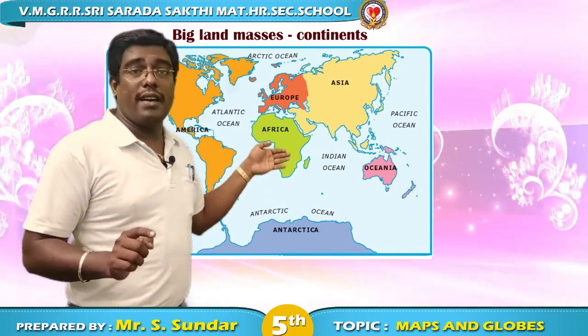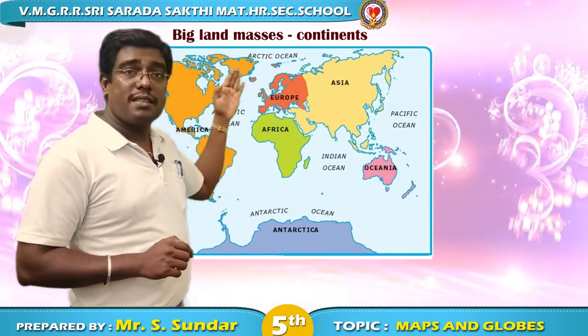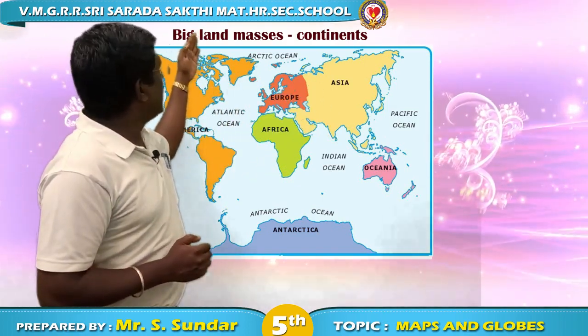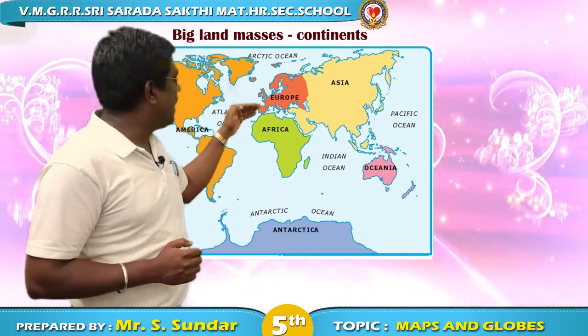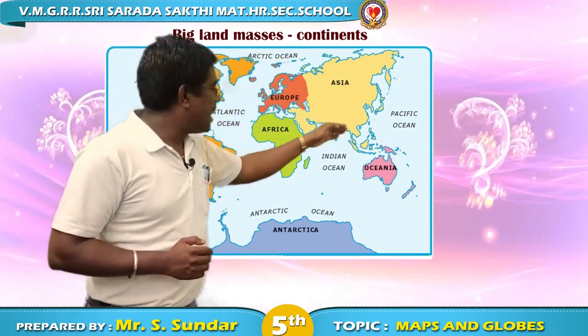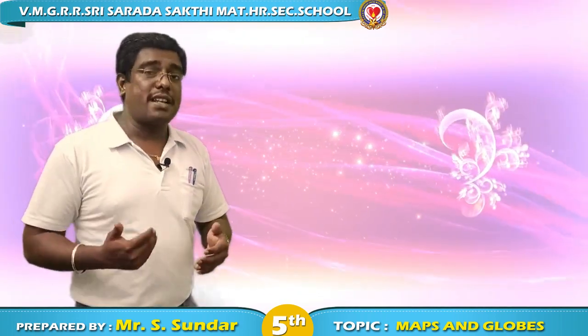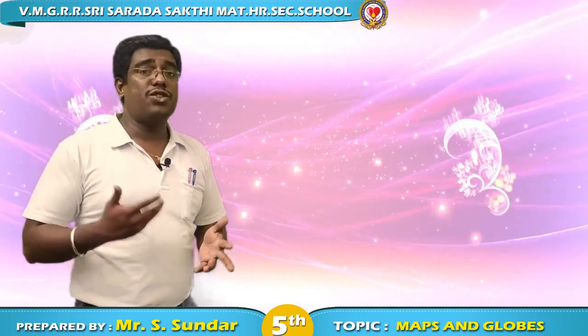So there are 7 continents, and we will name them from west to east: North America, South America, Africa, Europe, Asia, Australia, and Antarctica. So these are the 7 large continents, large land masses. These land masses are again separated into countries, regions, and so on.